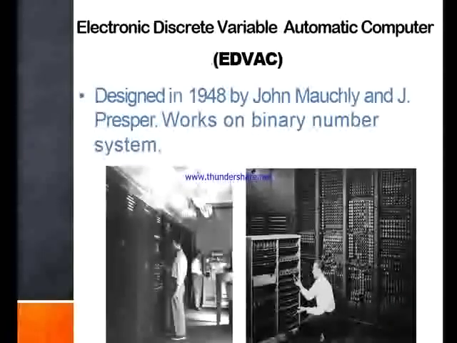Next we'll study about EDVAC. EDVAC stands for Electronic Discrete Variable Automatic Computer. It is called so because it worked on the binary number system rather than the decimal number system. We have already studied that the binary system is the only number system that a computer understands, and it has a huge internal storage and it made the calculations faster. It was also made by the same scientists who invented the ENIAC.